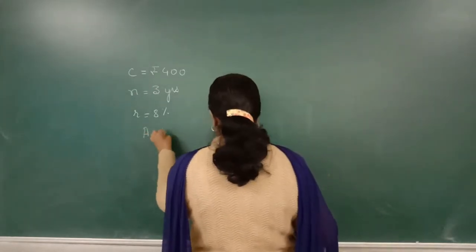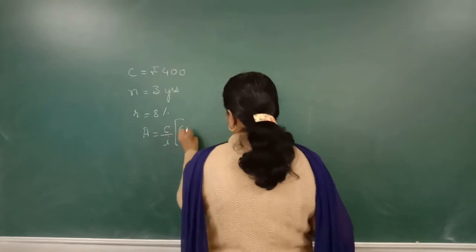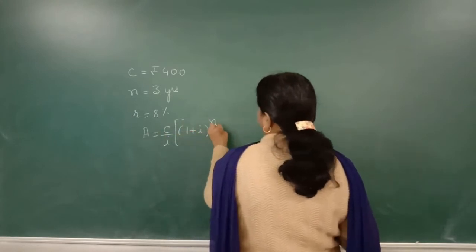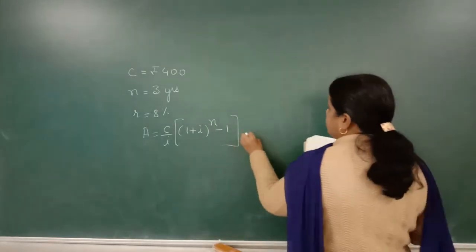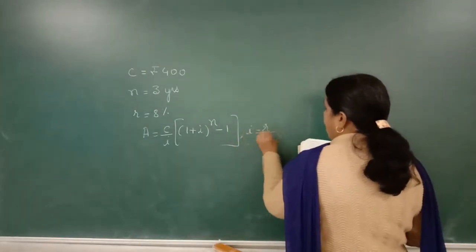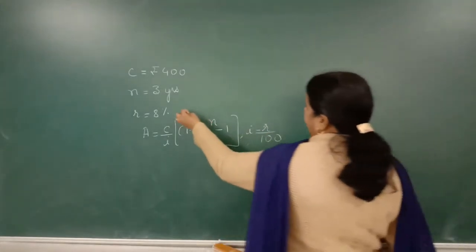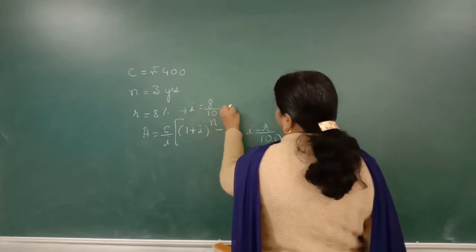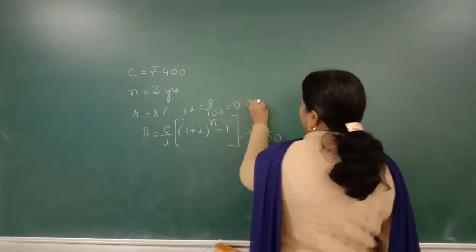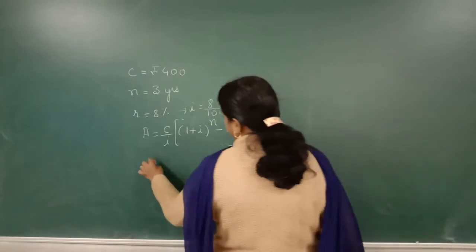A is equal to, what is the formula? C upon I, bracket (1 plus I) to the power n minus 1. And I means what? It is R upon 100. So we will calculate I first from here. I is equal to 8 upon 100, that is 0.08. Now we'll just put the values over here.